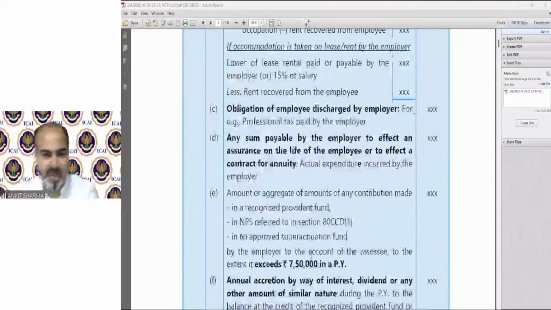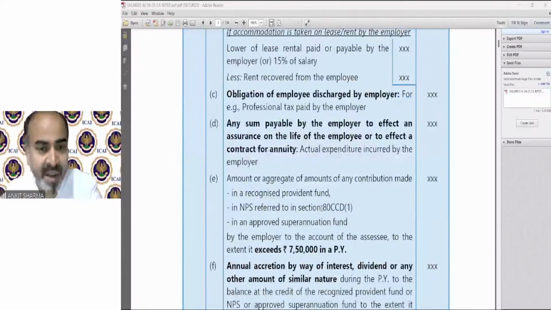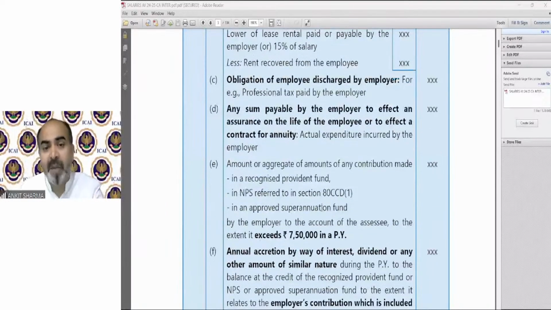Now we have a specific provision regarding the contribution made in RPF, NPF, approved superannuation fund by the employer to the account of the assessee to the extent it exceeds 7,50,000 in a previous year. We have discussed it in the detailed class also.